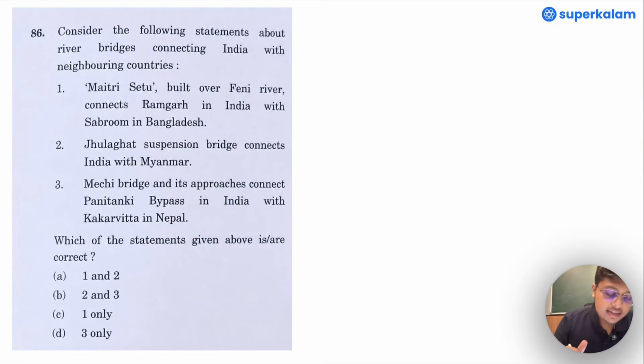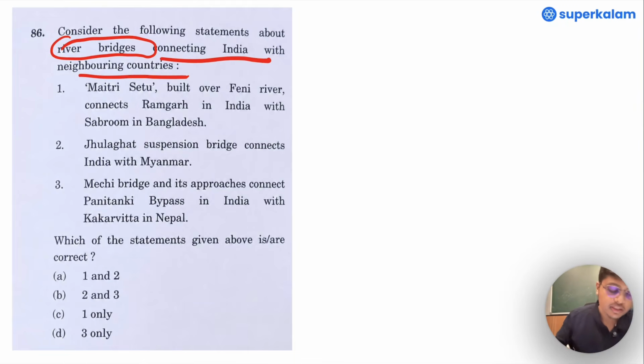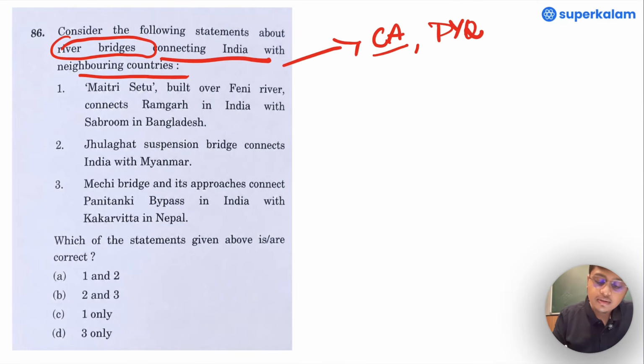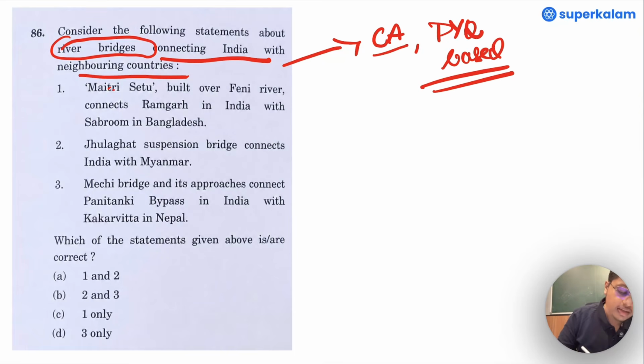Now, coming to the next question, it is about river bridges connecting India with the neighboring countries. This is a current affairs based question and also PYQ based. One should have gone through this to get to know that Maitri Setu is being asked, has been asked as well.